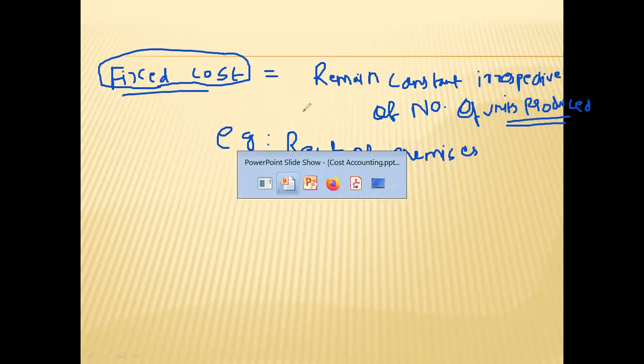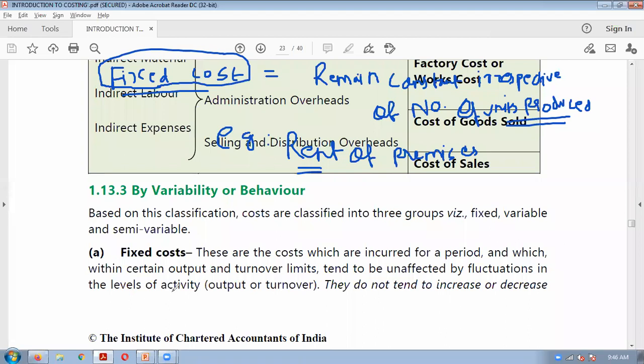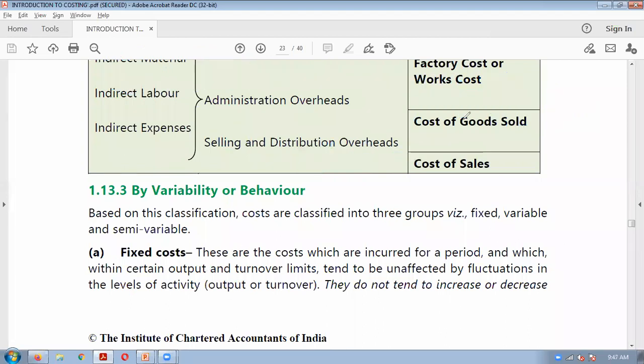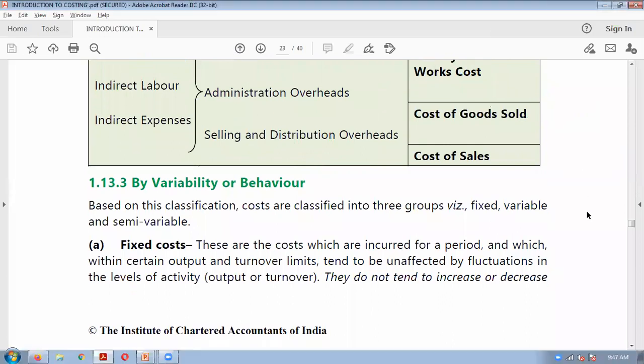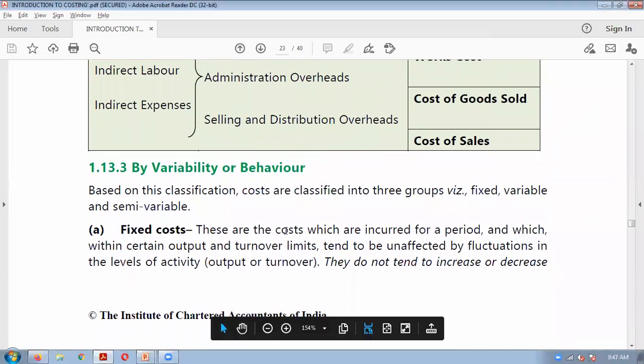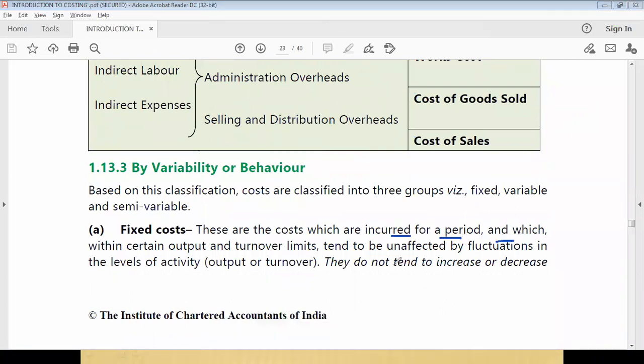Fixed costs are those costs, see here in this PDF, which are incurred for a period and which, within a certain output and turnover limit, tend to be unaffected by fluctuations in the level of activity. Means you produce or not produce, you will have to incur that cost.